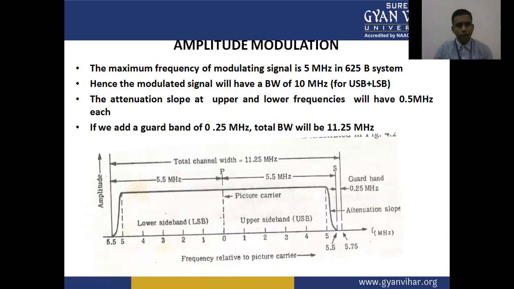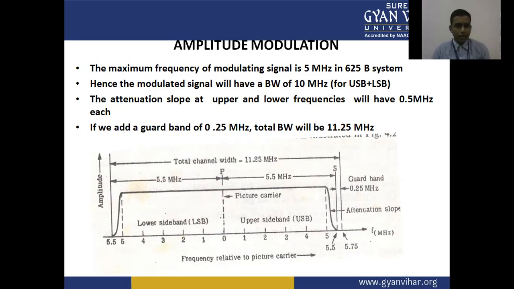The maximum frequency of the modulating signal is 5 megahertz in the 625 B system. That is, the 625 PAL system has a video signal bandwidth of 5 megahertz, and the modulated signal will have a bandwidth of 10 megahertz for the upper sideband and the lower sideband. The attenuation slope at the upper and lower frequency will have 0.5 megahertz each. From the figure, we are able to understand the attenuation slope having the frequency 0.5 megahertz.